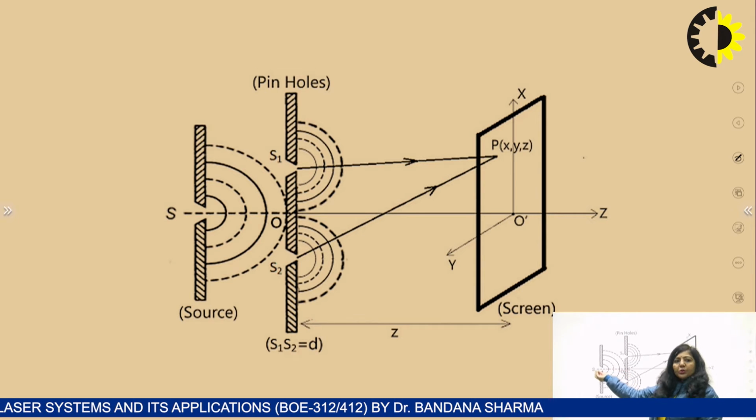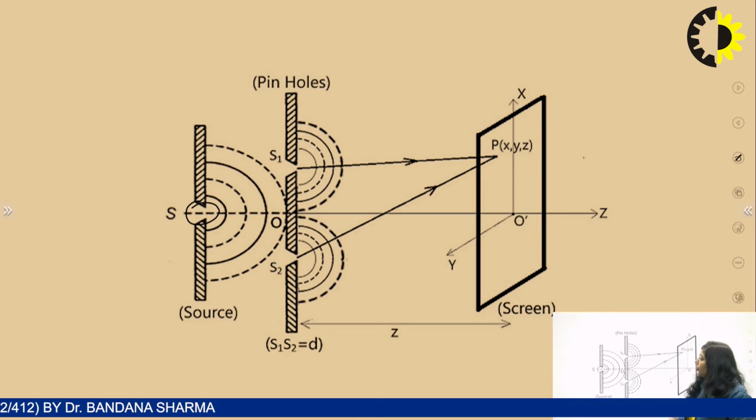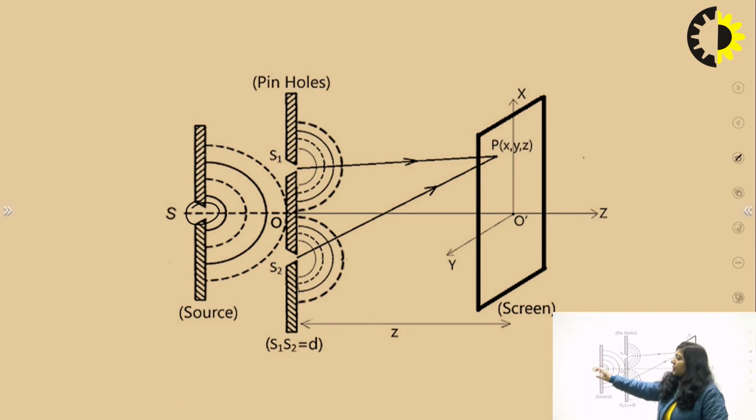So you have a light source here, and that light source is illuminating this particular slit. So you have the single slit which is illuminated by a monochromatic light source. Then you can see there are two slits, S1 and S2. Now these two slits are illuminated by this single slit or that single monochromatic light source. Since these two slits are illuminated with the help of a single source, they are coherent. These two slits will act as two coherent sources. Why am I saying that these two slits will act as coherent sources?